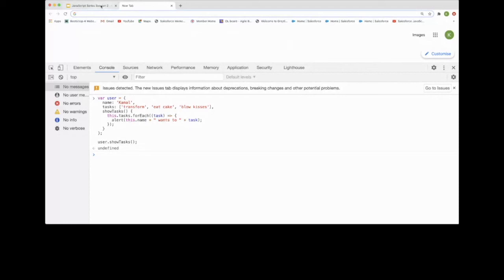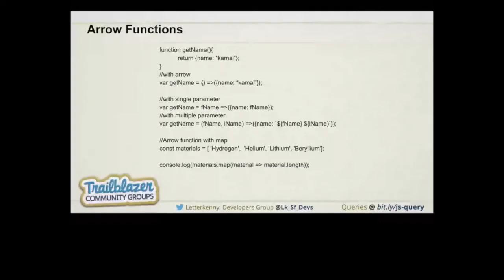But by using an arrow function, we just need to declare the variable getName, and after that the arrow function syntax, and whatever we want to return, it will just return the value. And if we have a single parameter, we don't need to use brackets. We just pass the property firstName, then the arrow function, and it will return whatever we want to return